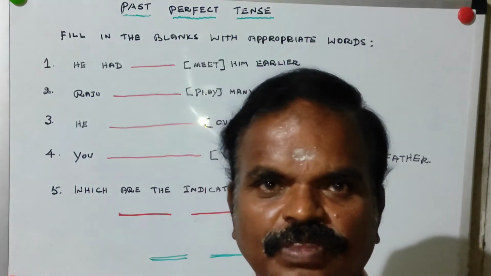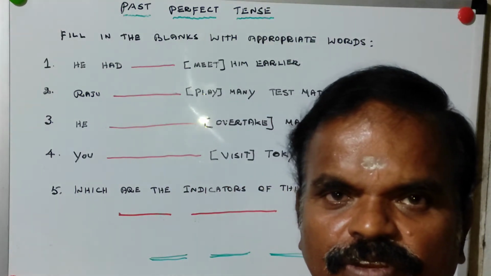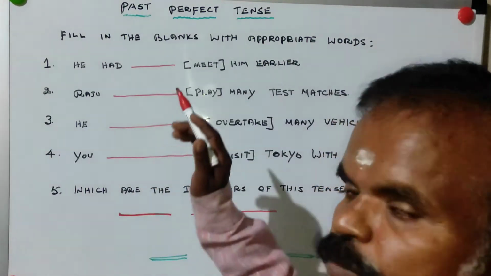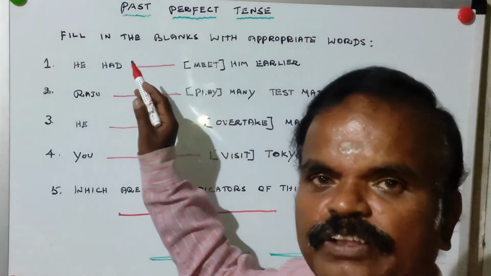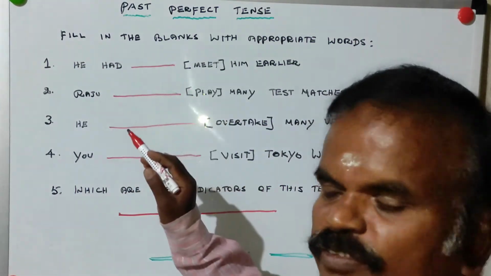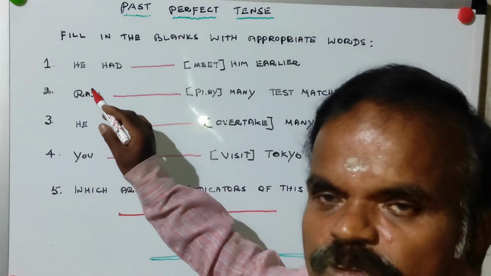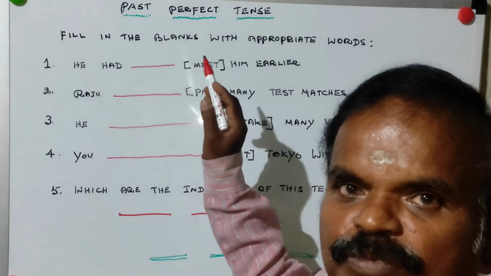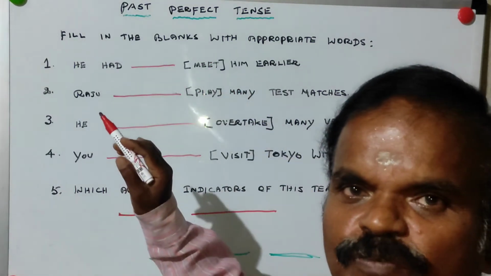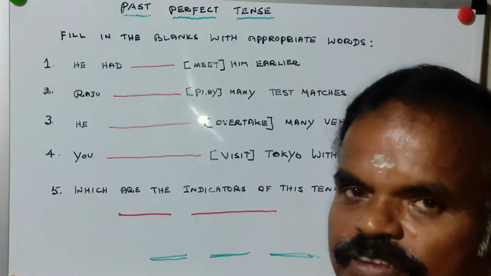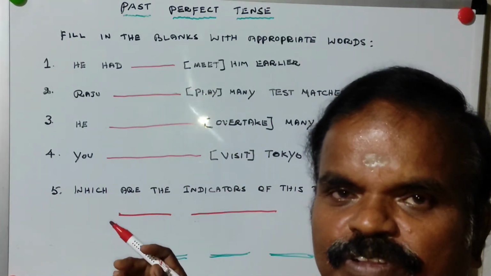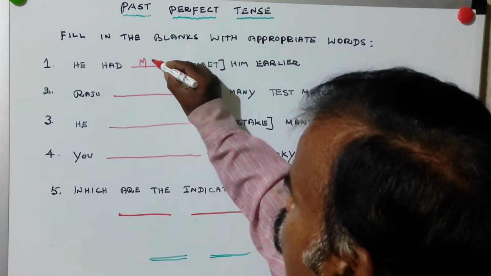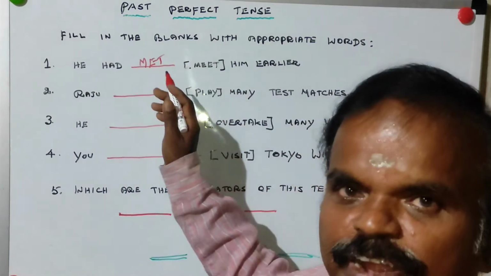Dear viewers, let us do this exercise to check our understanding of the past perfect tense. Fill in the blanks with appropriate words. He had dash bracket meet him earlier. So what is the correct form suitable at the blank? Already we know meet. Third form of verb is met. So the correct answer is met. So the third item is past participle.